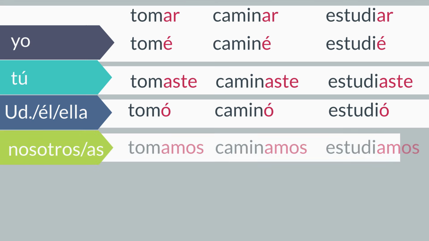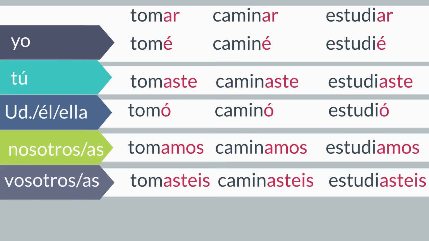For nosotros, replace the AR with amos. Nosotros tomamos. Nosotros caminamos. Nosotros estudiamos. To conjugate vosotros, drop the AR at the end and replace it with asteis. Vosotros tomasteis. Vosotros caminasteis. Vosotros estudiasteis.